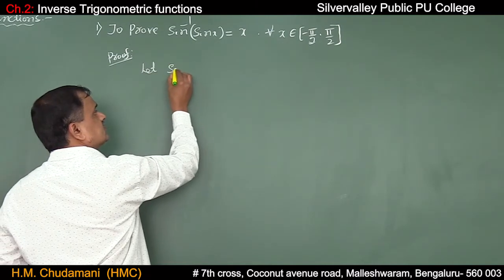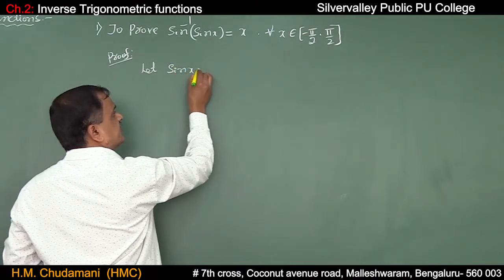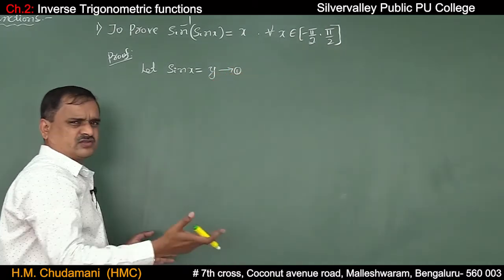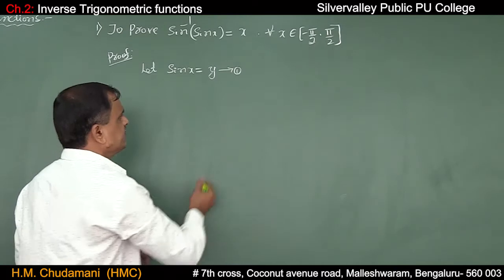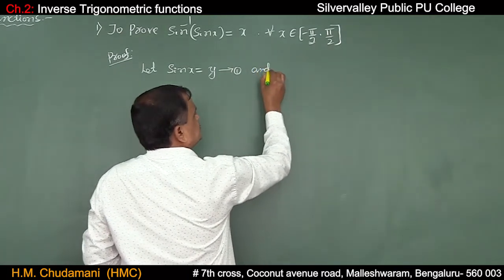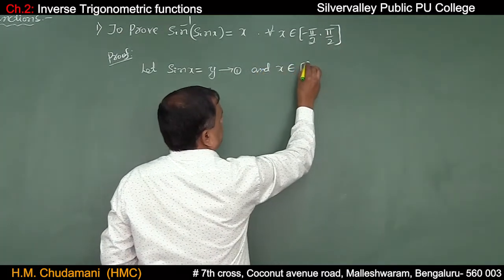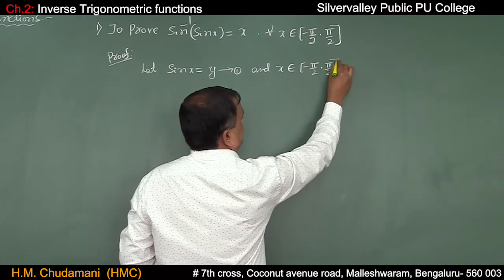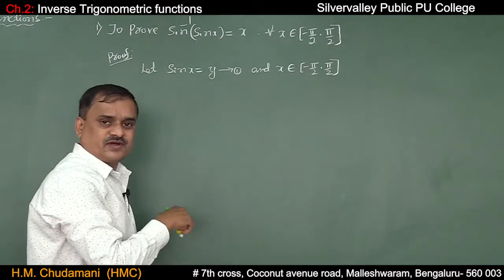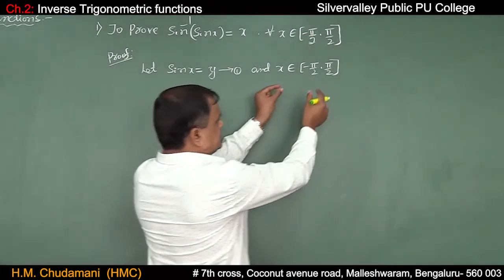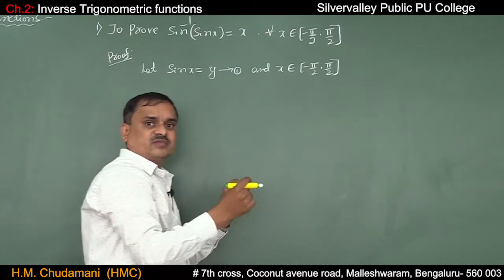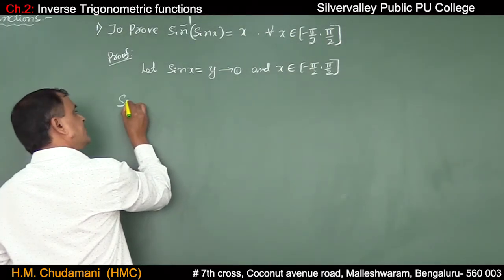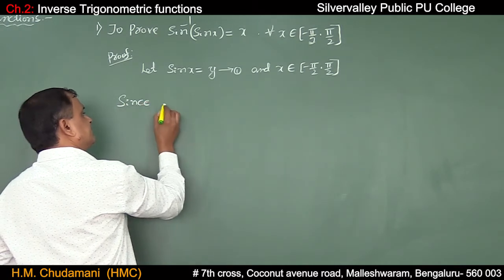Let sin x be equal to some new quantity y, and x belongs to minus pi by 2 comma plus pi by 2. Try to recollect the graph of sin x. Since the domain is restricted between minus pi by 2 to plus pi by 2, sin x becomes one-one.